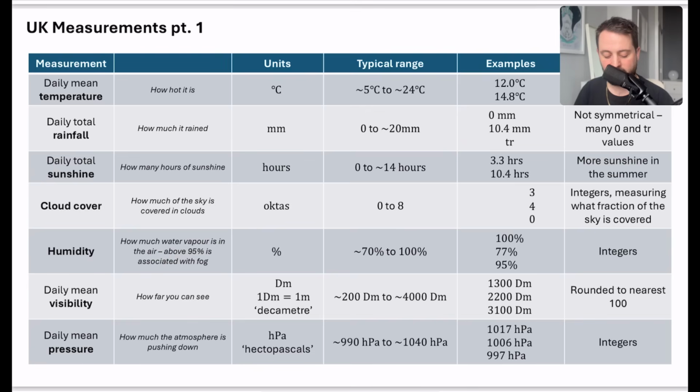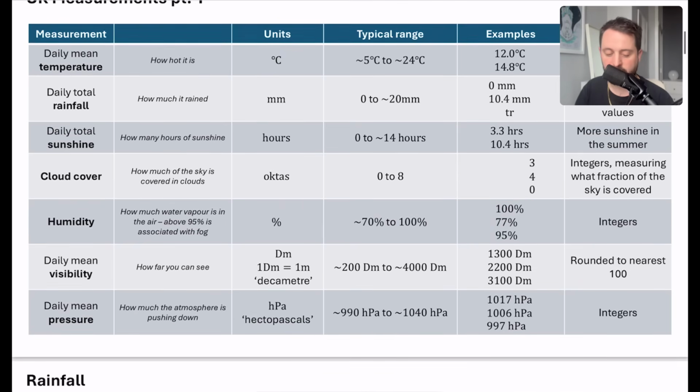Humidity is how much water vapor is in the air. If it's above 95%, that would usually be something like fog or mist. Doesn't mean it has to be fog or mist, but if there is a foggy day, the humidity level would be very high, at like 95%. It's measured in percentage, and the typical range for the data that we have is around 70% up to full humidity of 100%. And again, they're rounded to integer percentages. So I've got these 3 as examples that I took from the table.